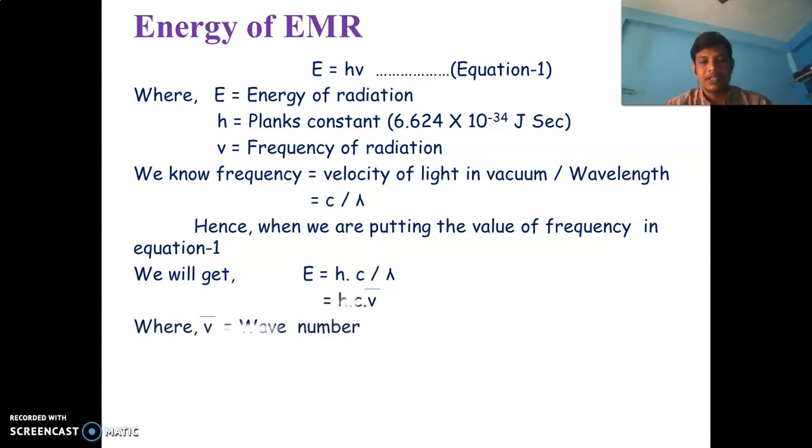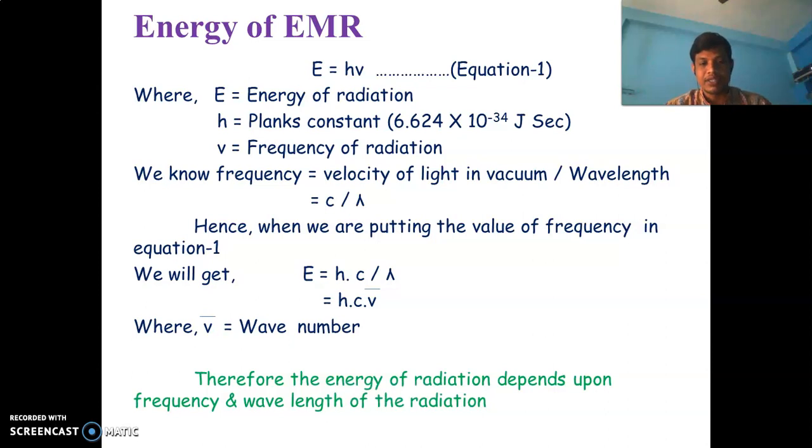Again, further it can be written as E is equal to h into c into 1 by lambda. In place of 1 by lambda, we can write nu bar. Finally, we can write E is equal to h into c into nu bar, where nu bar is equal to wave number. From this overall equation, we conclude that the energy of radiation depends upon frequency as well as wavelength of the radiation.